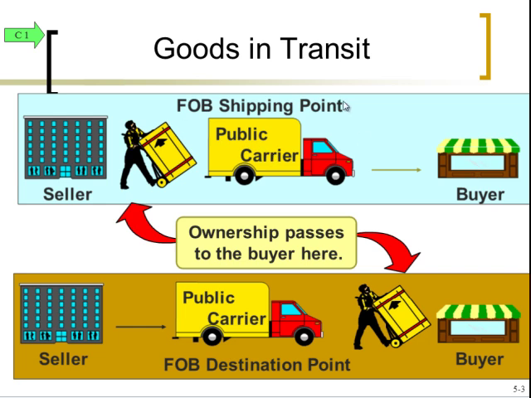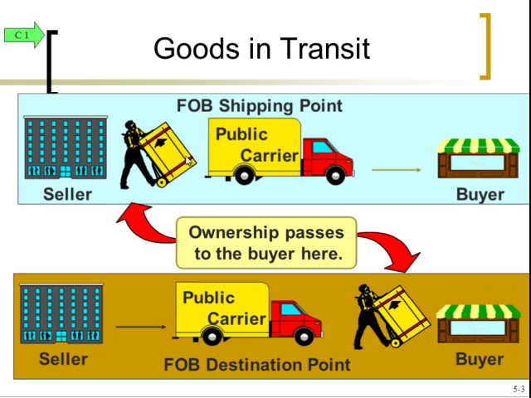So if it's FOB shipping point, free on board shipping point, that means it's free on board for the buyer until pretty much right away, when it hits the shipping point, which basically means it's not free on board at all because the buyer has to pay all the cost. On the other hand, FOB destination means that it's free on board until it hits the destination, which means it's free the whole way for the buyer.